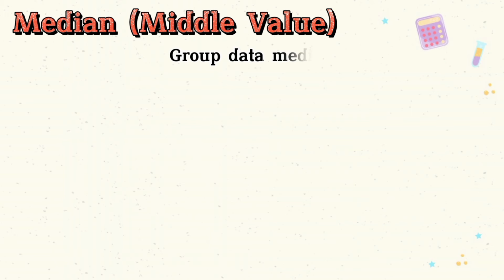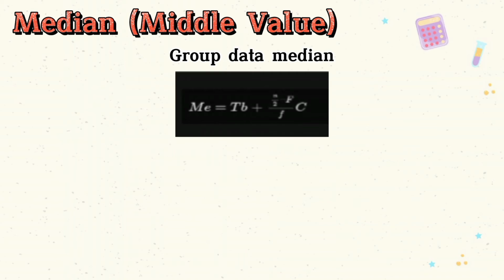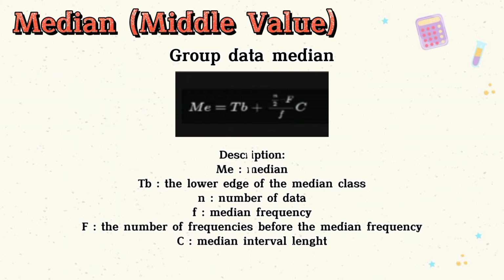The second is the group data median. The formula is median equals tb plus (n over 2 minus f) over f times c. Description: Me is the median, tb is the lower edge of the median class, n is the number of data, f is the median frequency, f is the number of frequencies before the median frequency, and c is the median interval length.